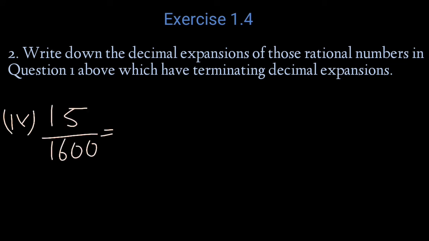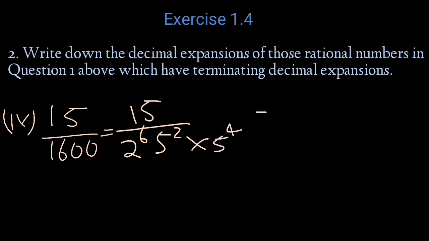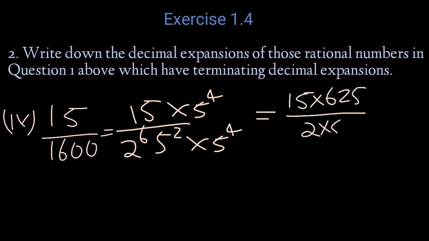Fourth one, 15 by 1600. How can we write it? As 15 by 2 raised to 6 into 5 raised to 2. So now we should make the powers of 2 raised to 6 and 5 raised to 6 equal. So we should multiply the denominator by 5 raised to 4, and we should multiply the numerator with 5 raised to 4. Now we get 15 by 2 raised to 6 into 5 raised to 2 into 5 raised to 4, and now we get 15 into 5 raised to 4 by 2 raised to 6 into 5 raised to 6.